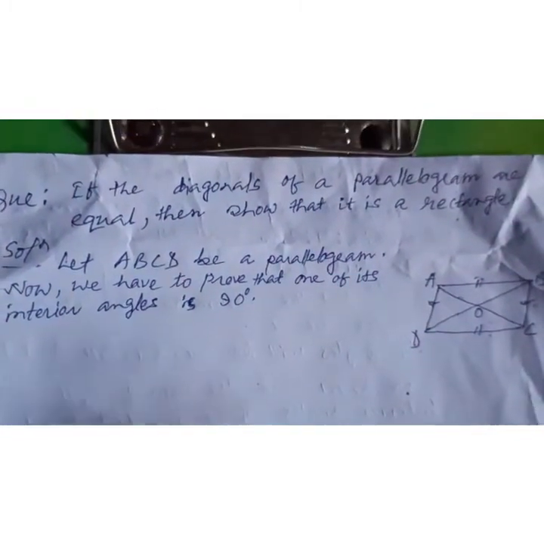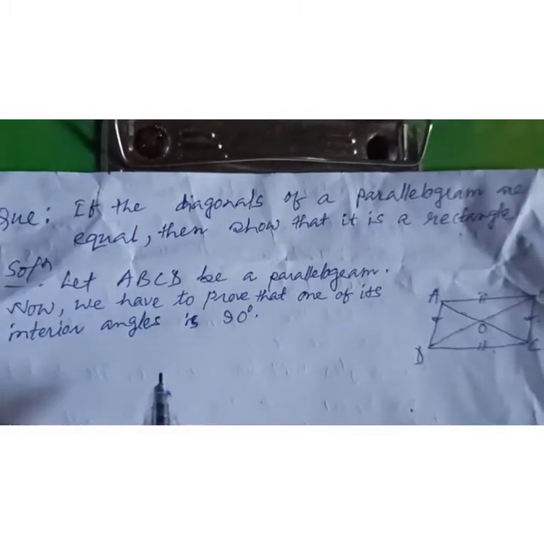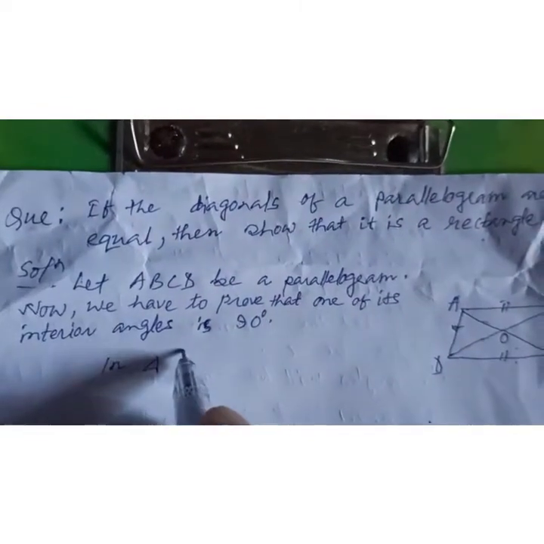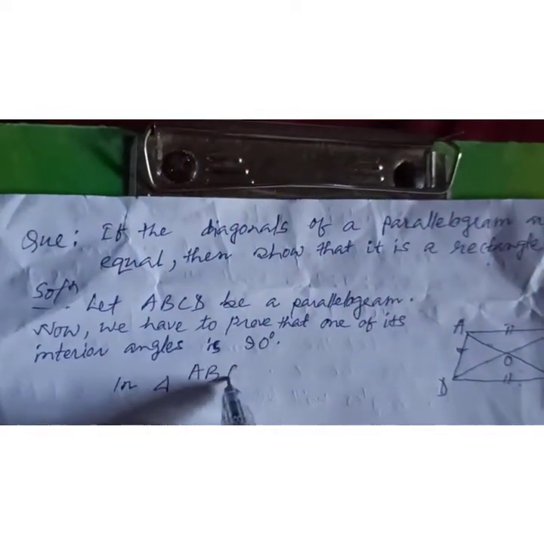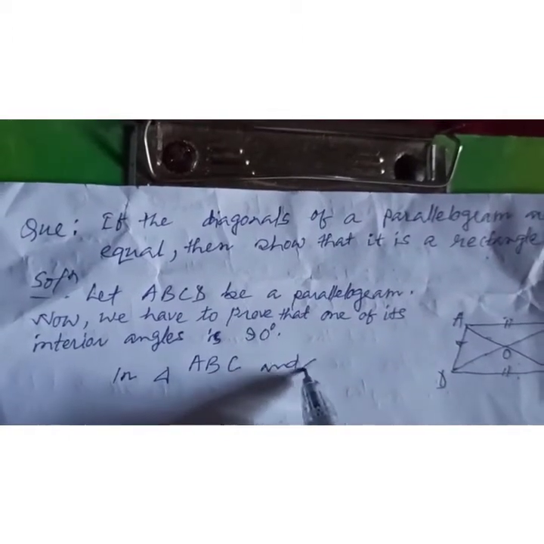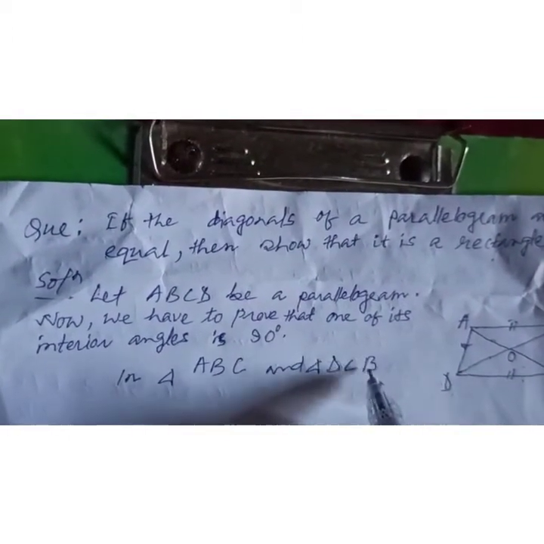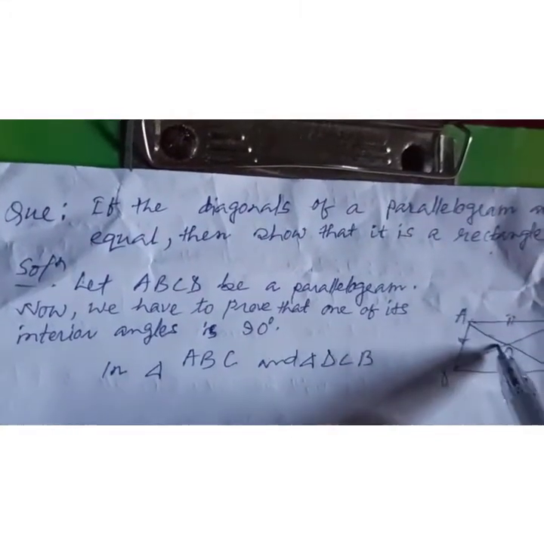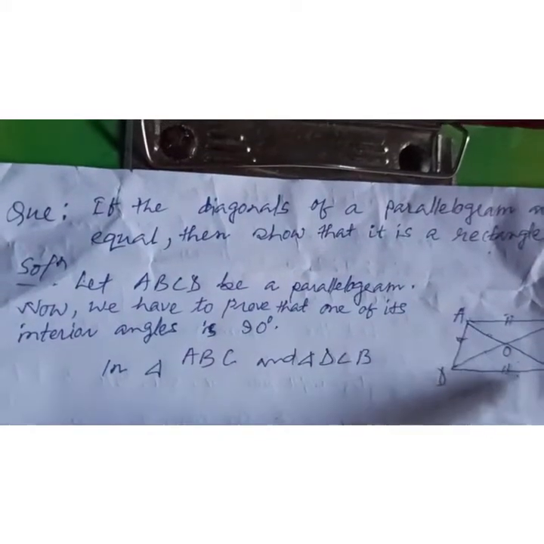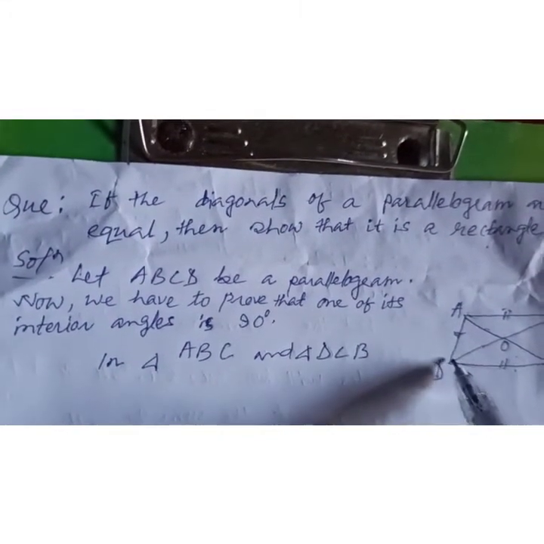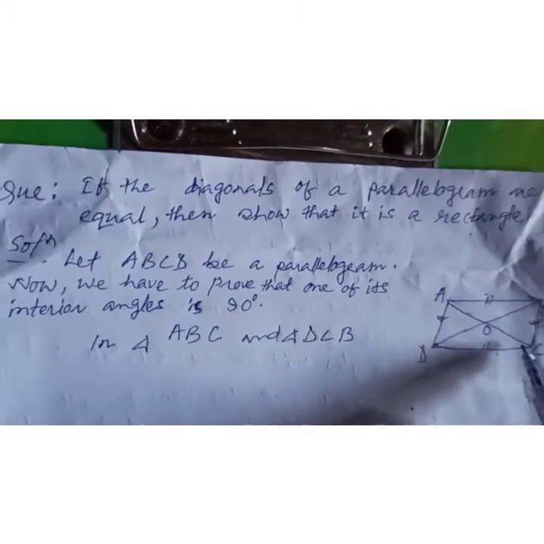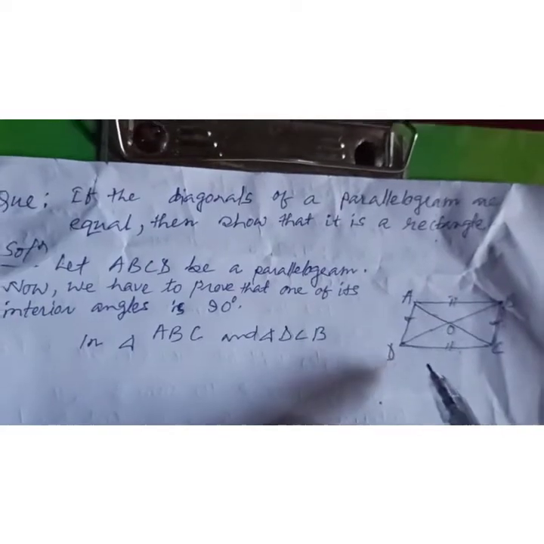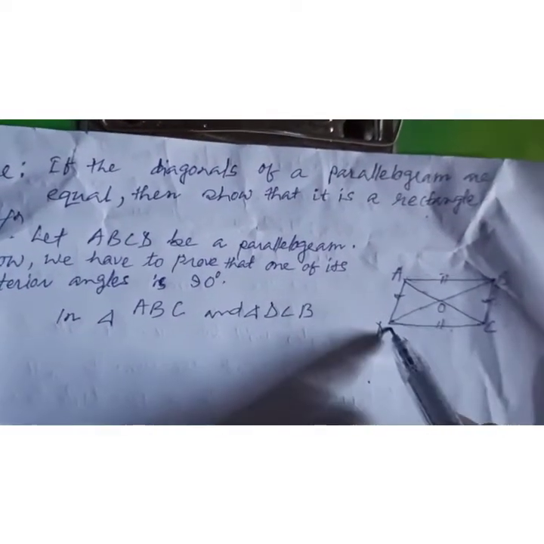Now from the figure, it will produce two triangles. Number one, in triangle ABC, this part, and another triangle, you start from D: D, C and B. You can say from B also, you can start B, C, D, no problem.